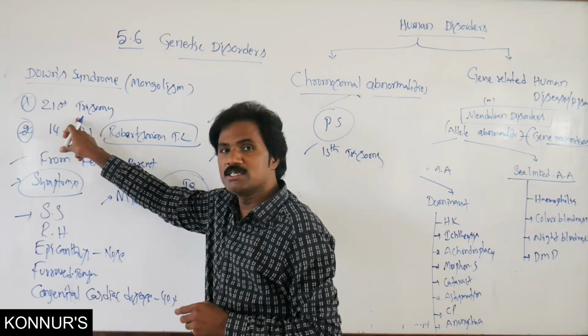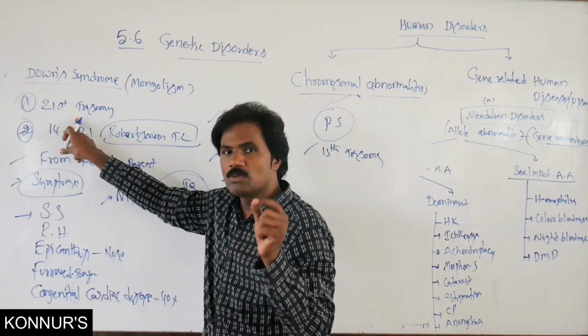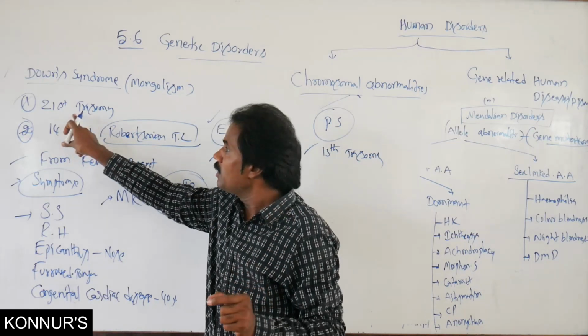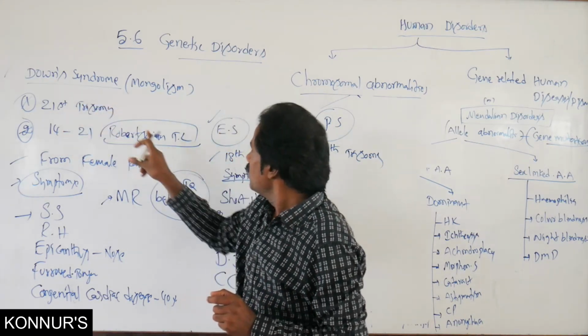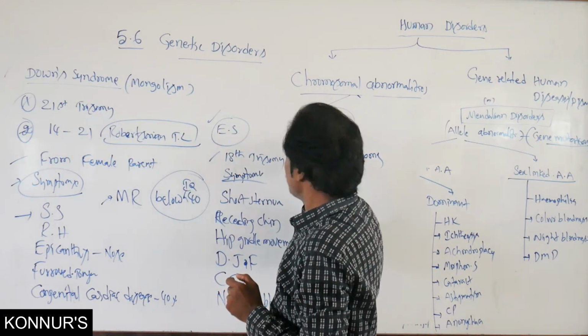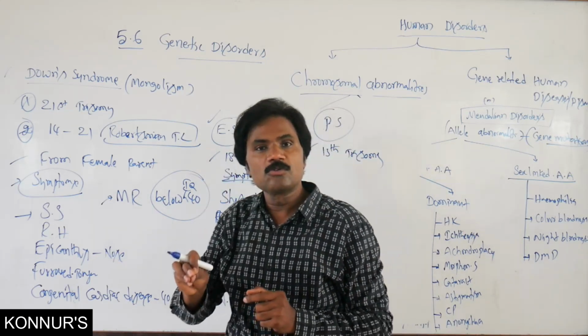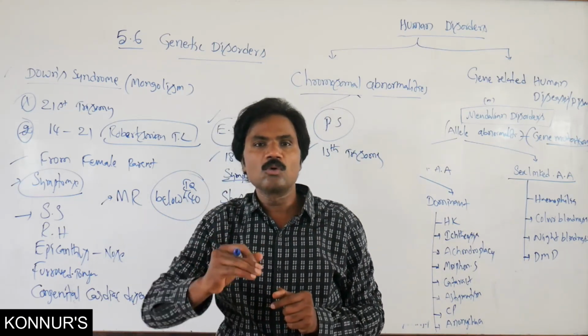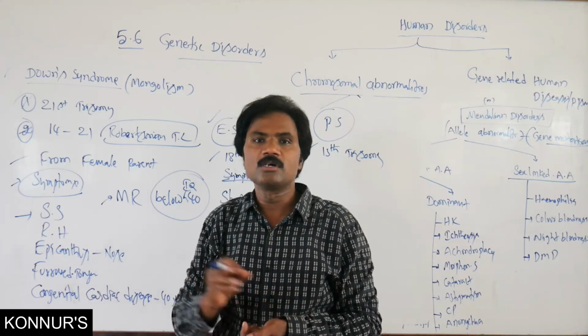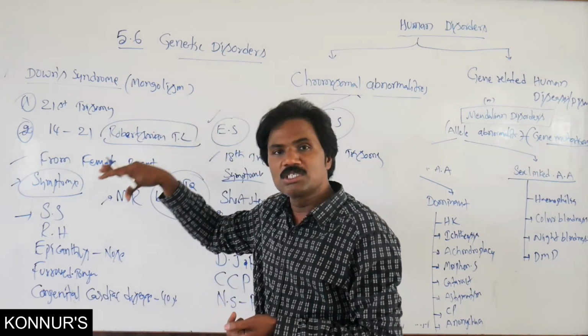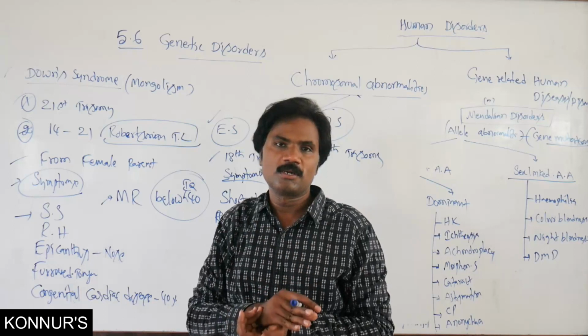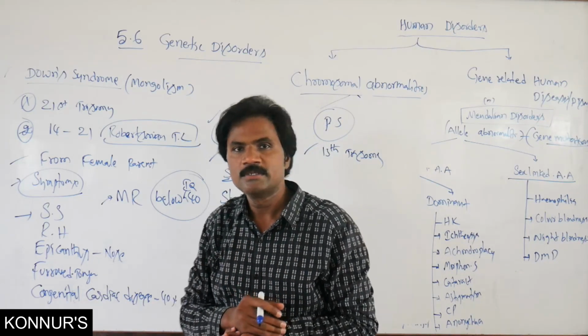The normal number of chromosomes in human beings is 46. In Down syndrome, Edwards syndrome, or Patau syndrome, the number of chromosomes is 47. One chromosome is added because of non-disjunction of the chromosomes during cell division.